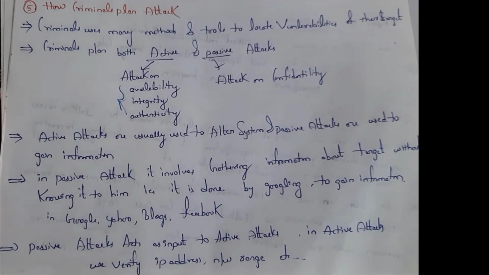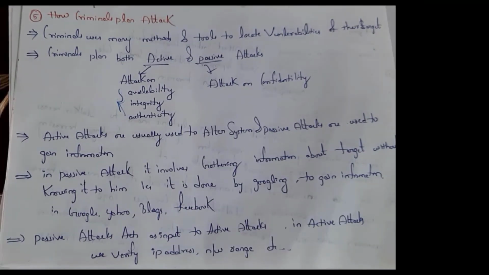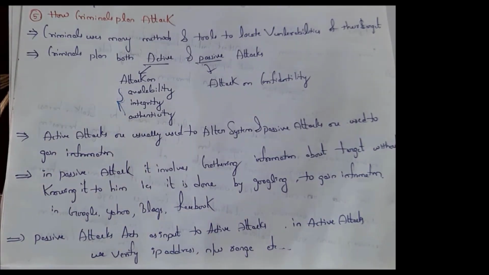This is an example of active attacks. Passive attacks. See, in passive attacks, the attacker modifies the information present in the laptop, such as deleting the information, deleting images, deleting files, or modifying the files, etc.